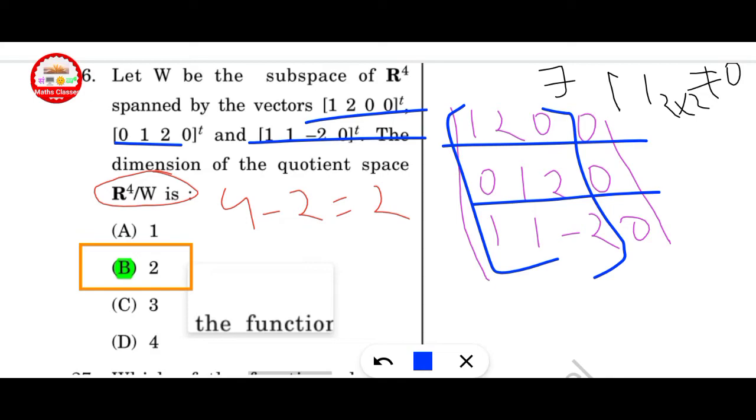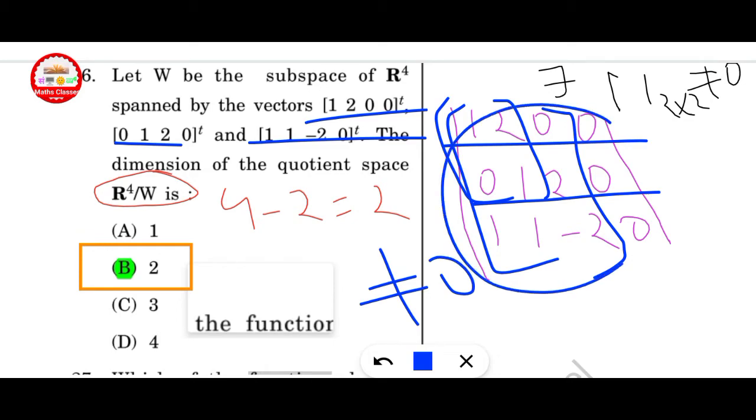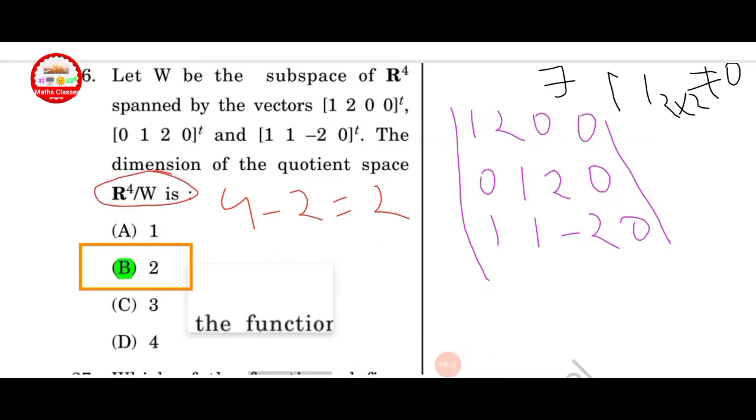Here we get a 2 cross 2 matrix that is non-zero, because here the rank is 2. In this matrix the rank is 2, and what is the formula? For R4 it is 4 minus the number of linearly independent vectors, that means 4 minus 2 is equal to 2. Option B is correct here.